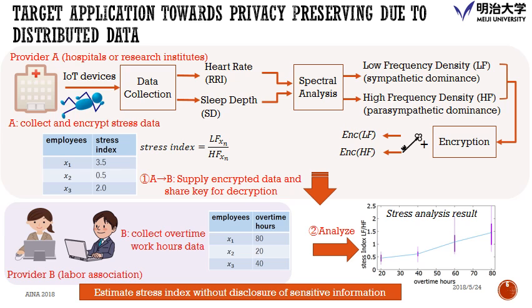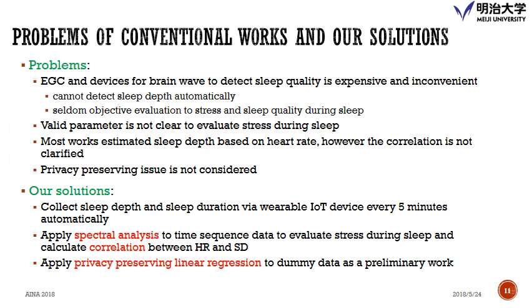So this is a summary of the problem and our solution. The problem is that data is quite difficult to collect, the correlation between sleep depth and heart rate is not clarified, and none of the works considered the privacy-preserving issue. So our solution is to solve these three problems.